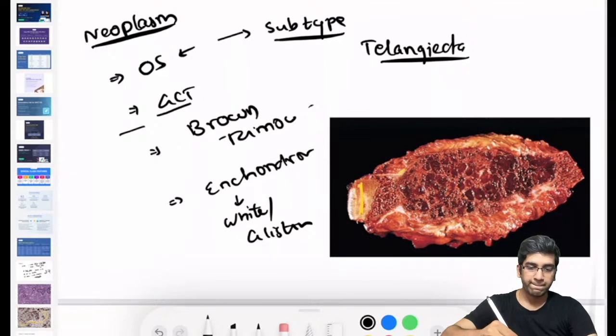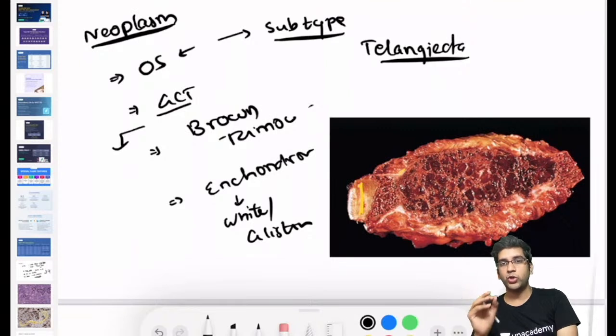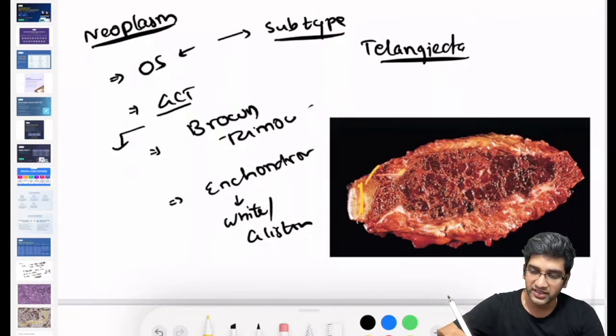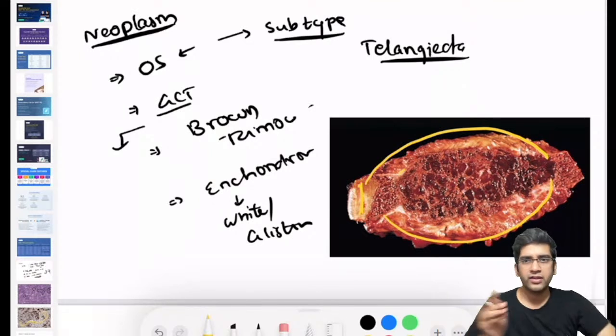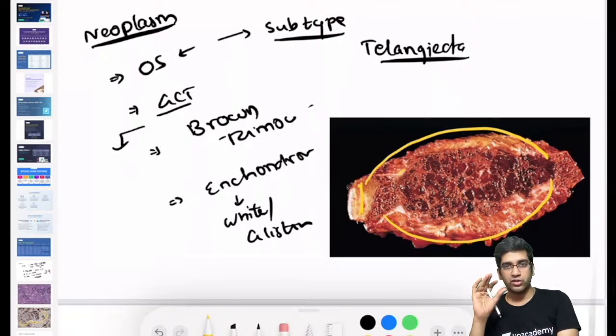Giant cell tumor. Again, is it common to have a giant cell tumor in the finger? It's not common. But one thing which perfectly matches the giant cell tumor is the multiple loculated appearance with a good amount of hemorrhage. Both of them fit the description of giant cell tumor, plus the expansion. If you look at this, can I say definitely this tumor is expansive? It's definitely expanded the cortex, and it's expansive, it's hemorrhagic, it's multiloculated. So looking at the gross appearance, if I don't have the history of a lesion in the hand, I would first probably think of a giant cell tumor, right?